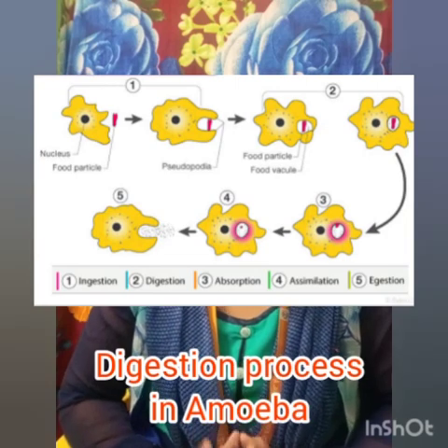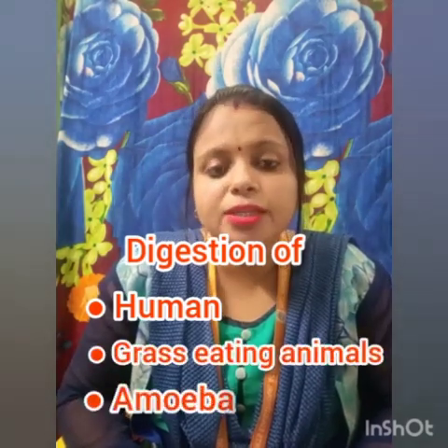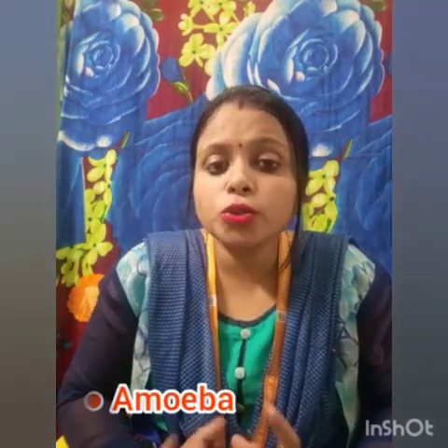See, in all these nutrition topics, we have studied the digestion in humans, the digestion in grass-eating animals, and the digestion in amoeba. In all of these, we have observed that the complete process, that is, the digestion of food and the release of energy, is the same in all animals. Is it clear? The process of digestion of food and the release of energy is the same in all animals.